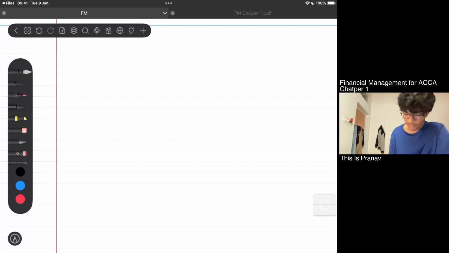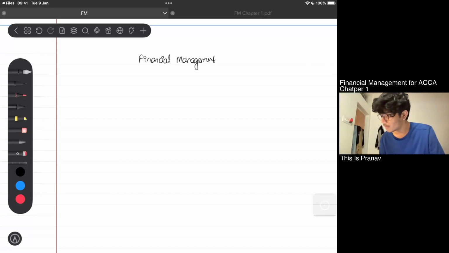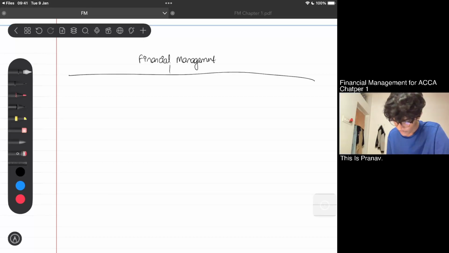So first of all, what are we talking about? Financial management. Under financial management we have 4 arrow marks.